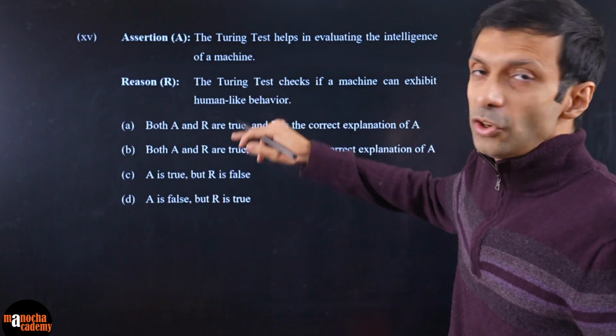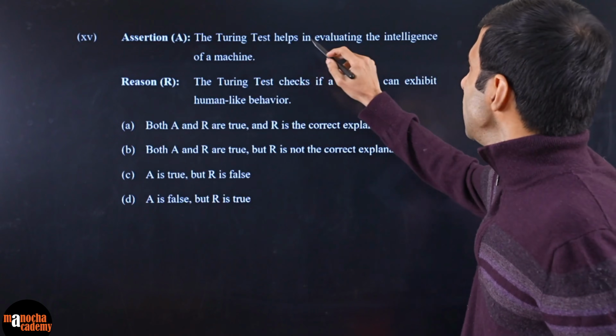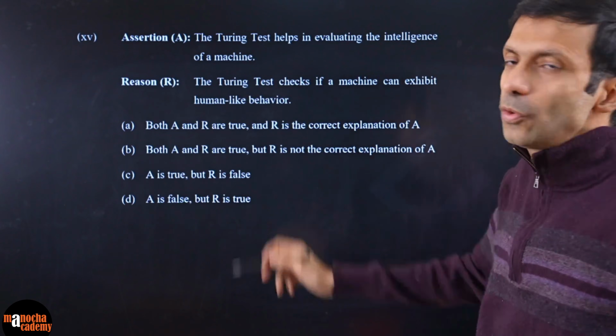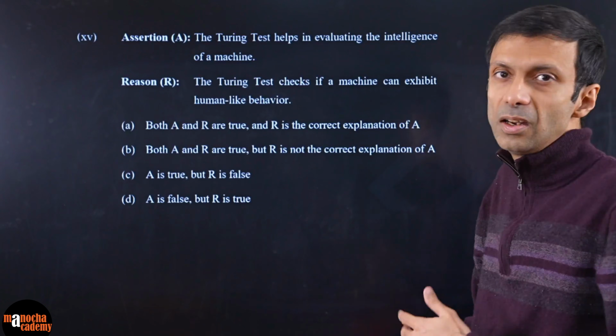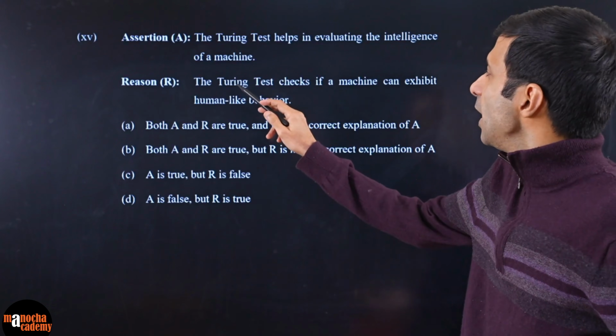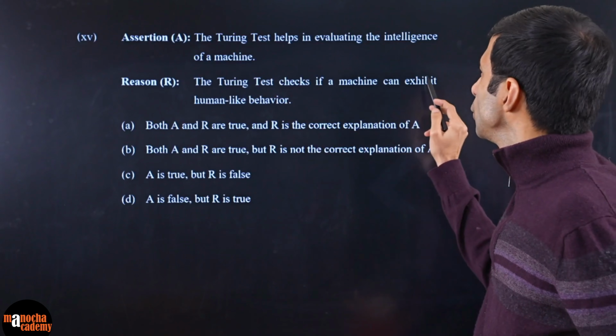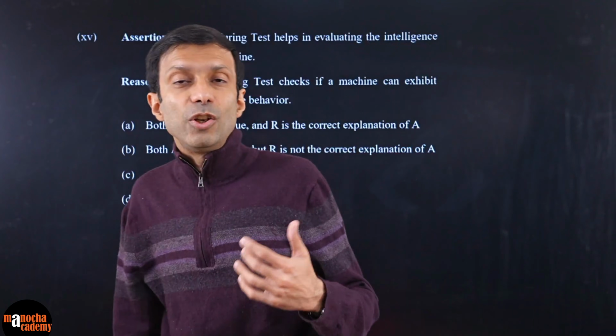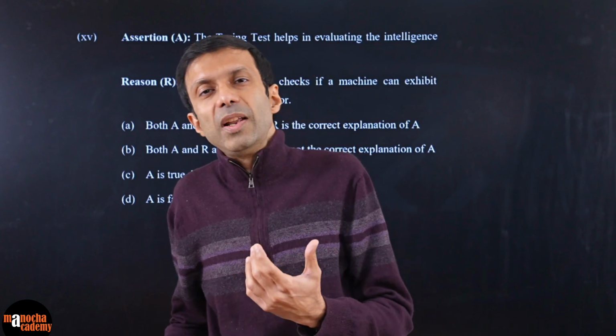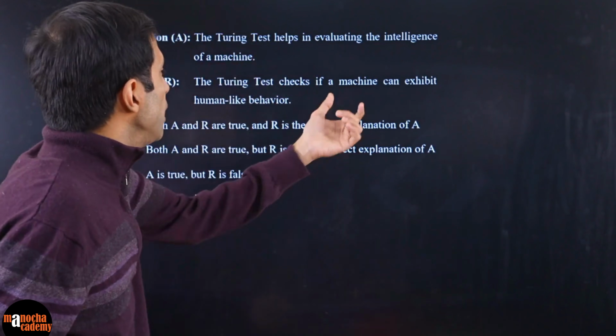This is an assertion reason, right, where we have to check the Turing test helps in evaluating the intelligence of a machine. We just talked about the Turing test, and yes, that is true. It is checking the artificial intelligence quality, and the Turing test checks if a machine can exhibit human-like behavior, right? That's what I told you. Like when you're chatting with ChatGPT, or with Gemini, it feels like you're chatting with a human, right? So that is where it is exhibiting human-like behavior.